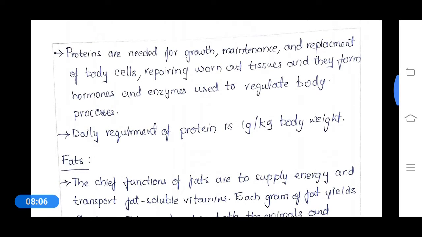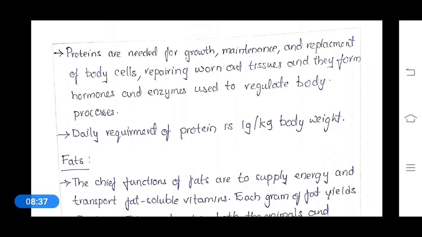And these proteins are needed for growth, maintenance, and replacement of body cells, and repairing of worn out tissues, and they form hormones and enzymes used to regulate body processes. So a major importance of proteins is for growth and development of the body.